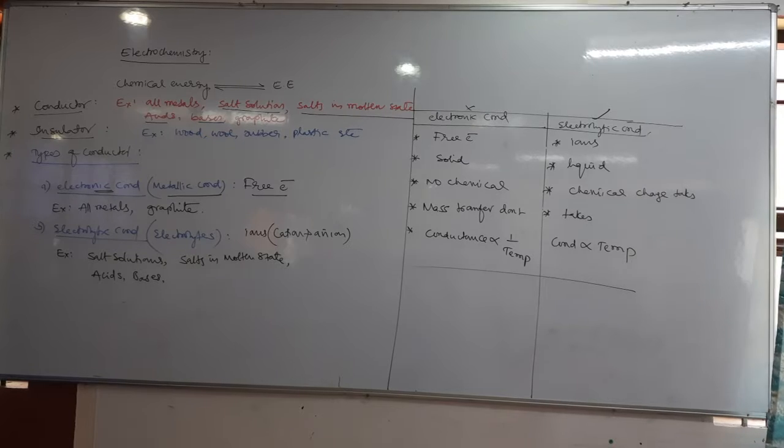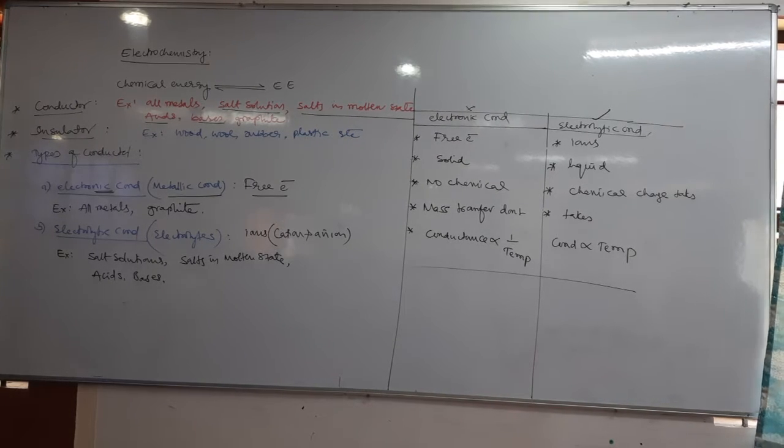Insulators are the substances which do not allow the passage of electric current through them. The substances which do not allow the passage of electric current through them are called insulators. Take the example.